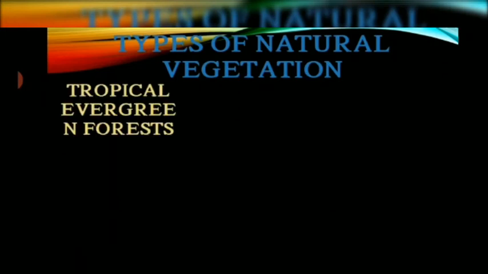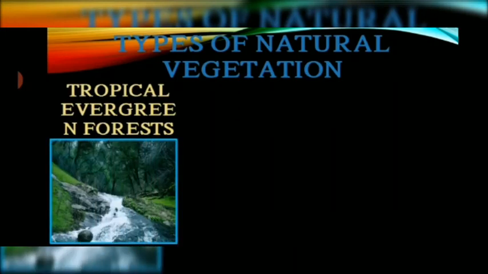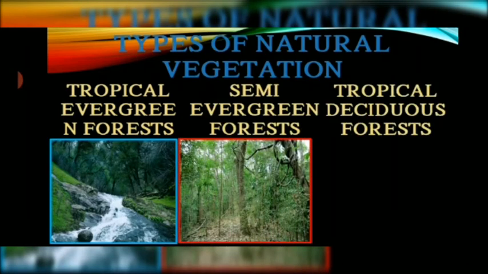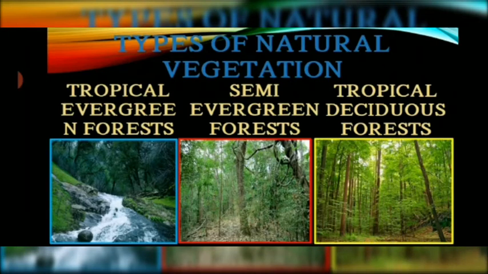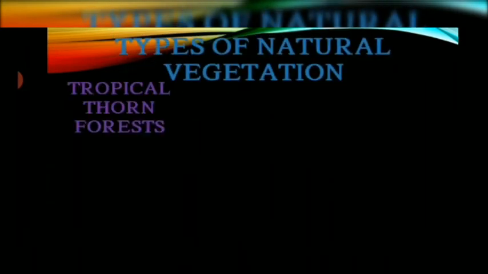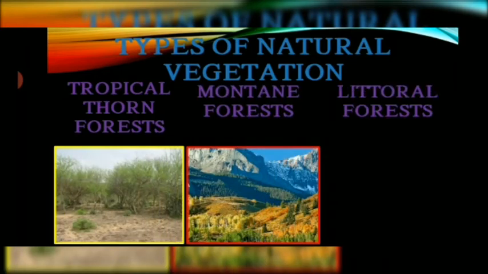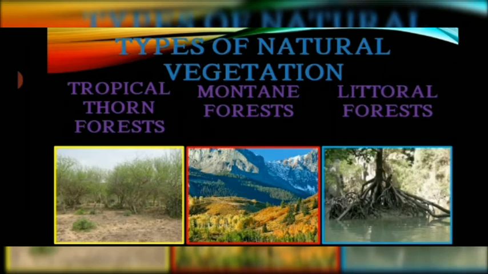According to this definition, when we divide the natural vegetation, there are six types of natural vegetation that are found all over the world and in our country also. The first is tropical evergreen forest, second semi-evergreen forest, third tropical deciduous forest. The fourth one is the tropical thorn forest. Fifth one, mountain type of forest, and the sixth type of forests are called the littoral forests.